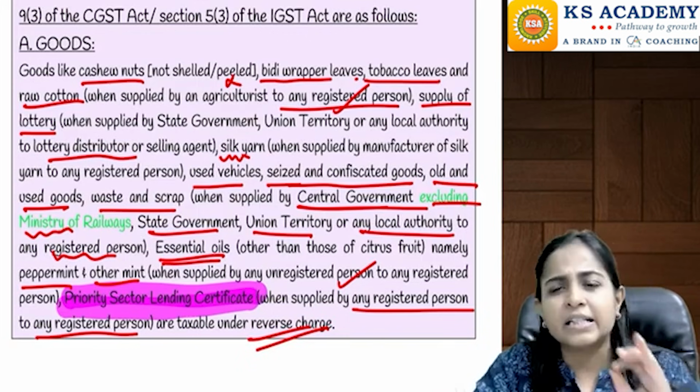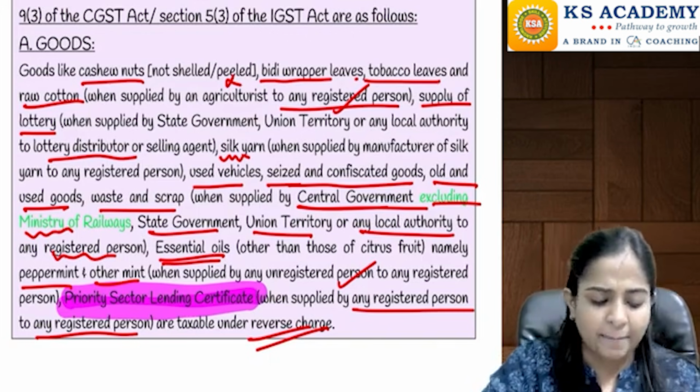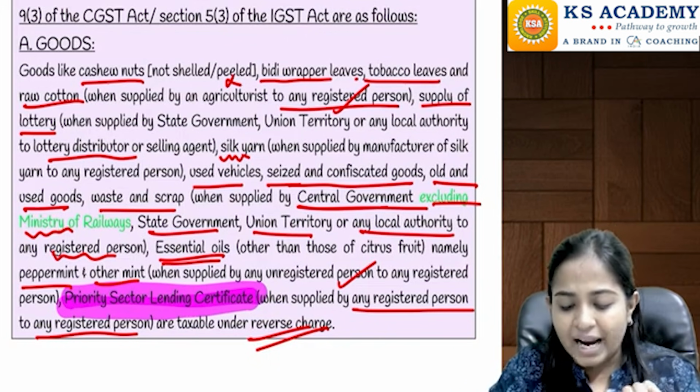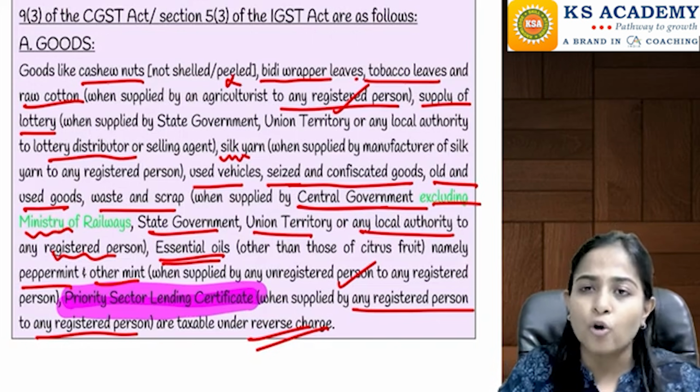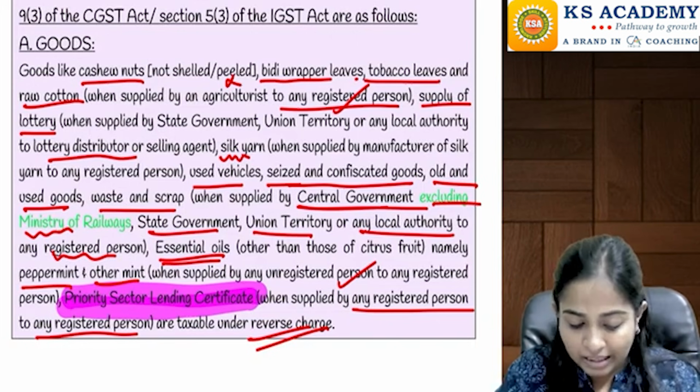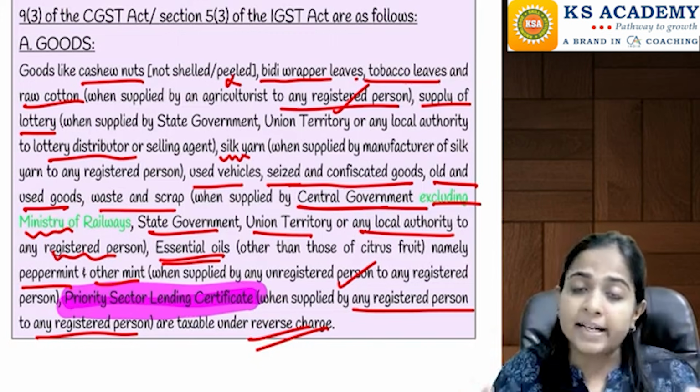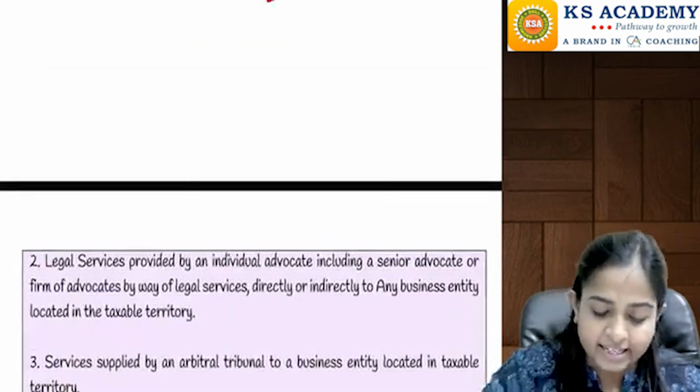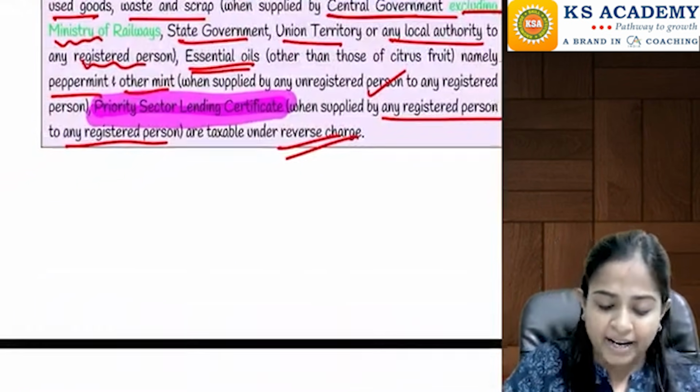Okay, so these are certain goods on which reverse charge mechanism is applicable, like your cashew nuts, bidi wrapper leaves, tobacco leaves, raw cotton, silk yarn, confiscated goods, used vehicles, essential oils, priority sector lending certificate, etc. These are such cases where reverse charge mechanism is applicable.